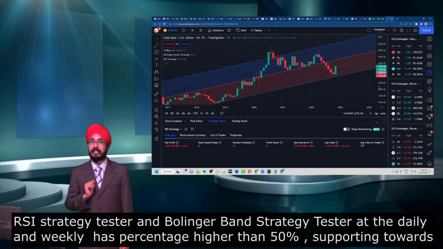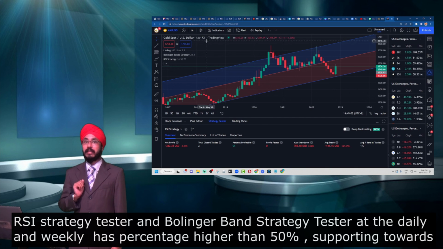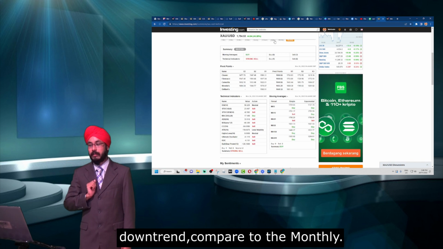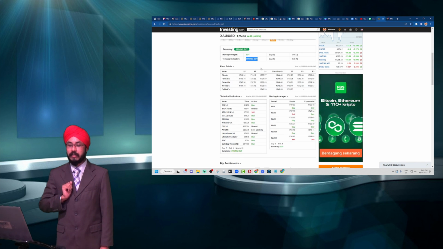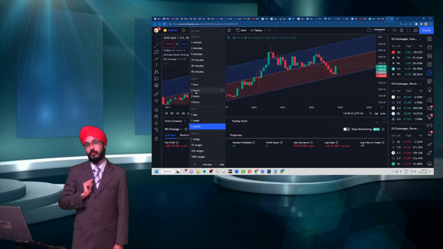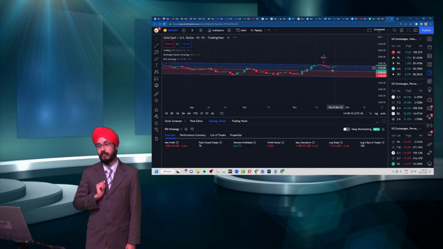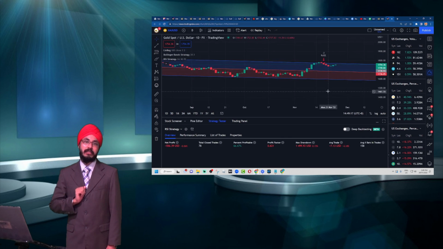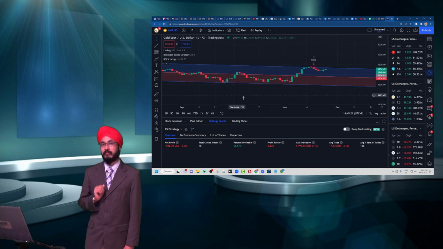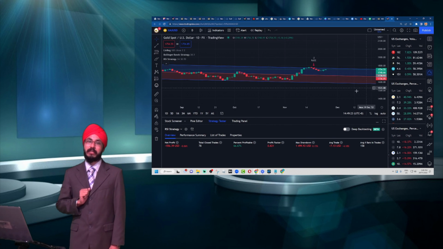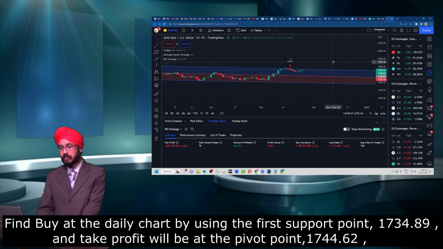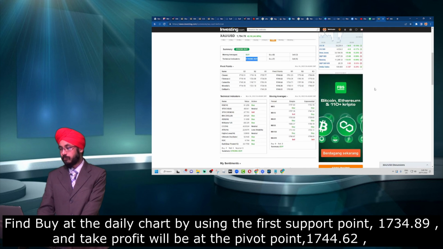The technical indicator at the daily is showing us more towards the buy, while the percent profitable and the linear regression are showing more towards the downtrend. As our fundamental analysis is showing us more towards bullish, we will definitely support our fundamental analysis, which means that we will go towards our support point at the daily,